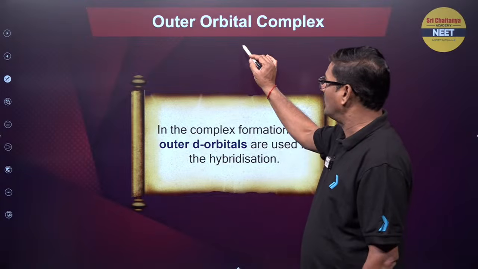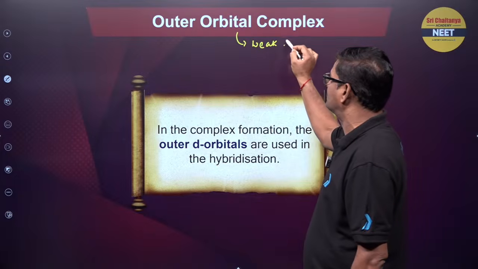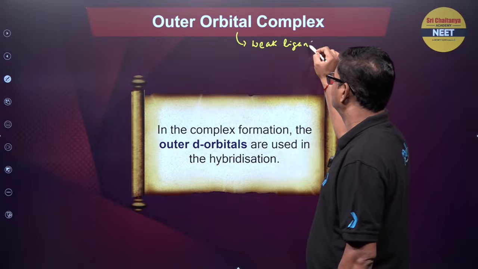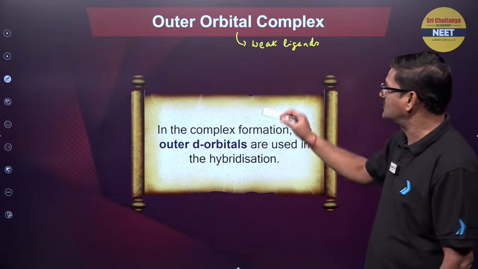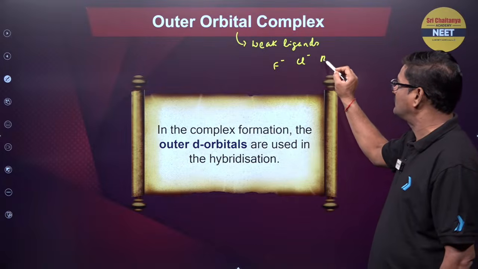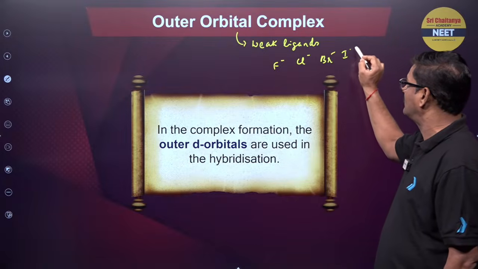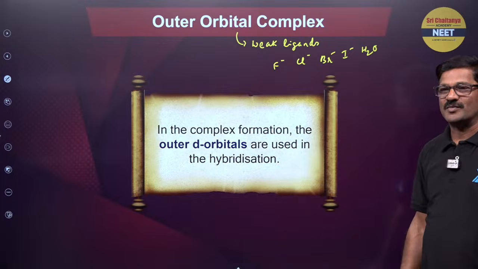Here outer orbital complexes are going to have weak ligands. Whenever weak ligands are coming, you can say it is an outer orbital complex. How do I know this weak ligand? Whenever F minus, Cl minus, Br minus and I minus and H2O. These are all outer orbital complexes.